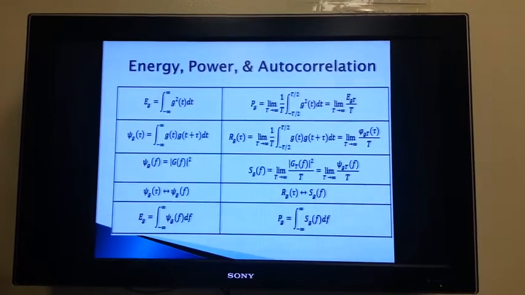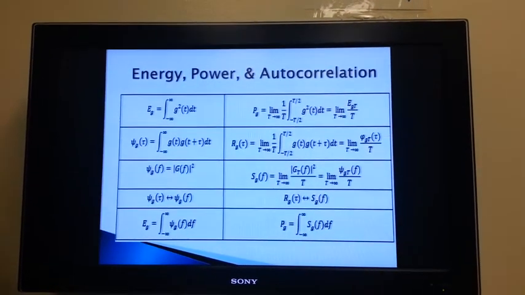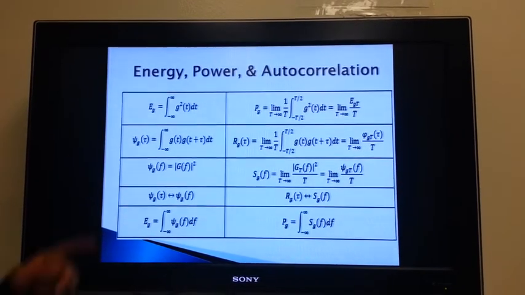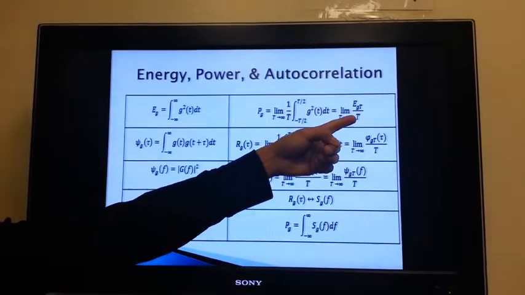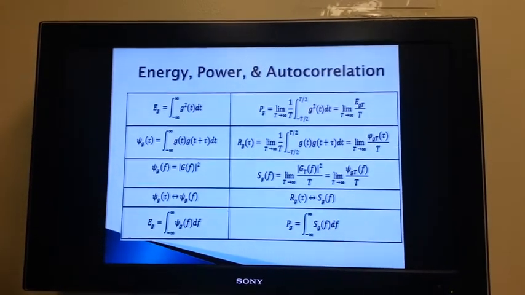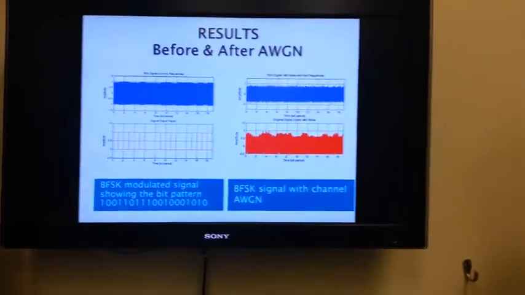Next, we have the relationship between energy, power, and autocorrelation. As you can see here, energy is measured over an infinite amount of time, as opposed to power, which is the time average of the energy. Next, my partner will discuss the results of our simulation.